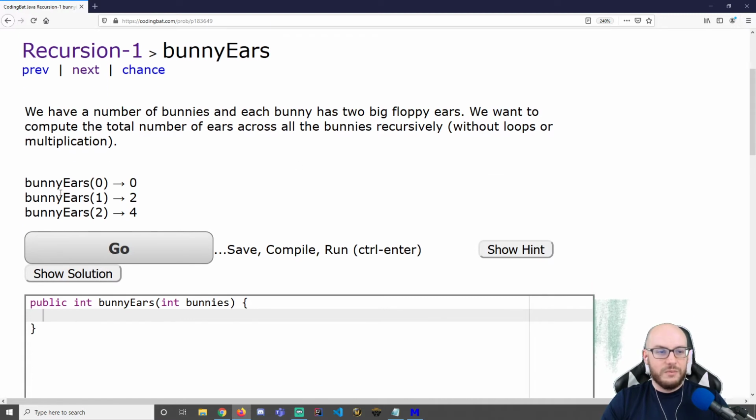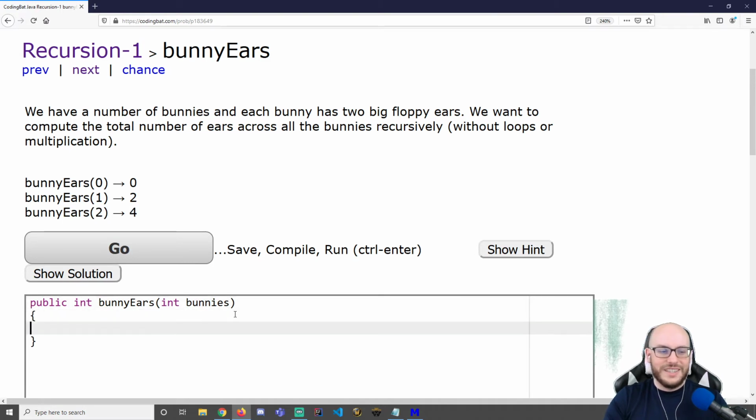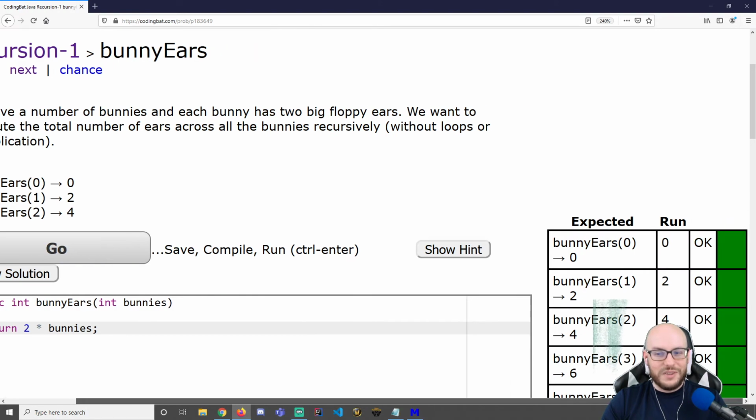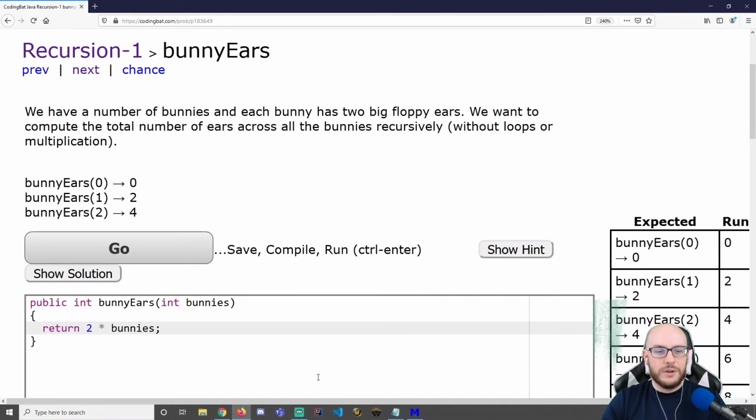What do I mean? Well, with bunny ears, when we have 0 bunnies, there are 0 bunny ears. When we have 1 bunny, there are 2 bunny ears. When we have 2 bunnies, we have 4 bunny ears. We could literally just do return 2 times the number of bunnies, and we would get an answer. But that's not the point. We want to start thinking recursively.